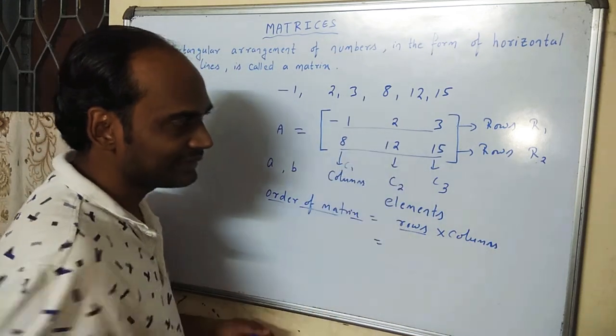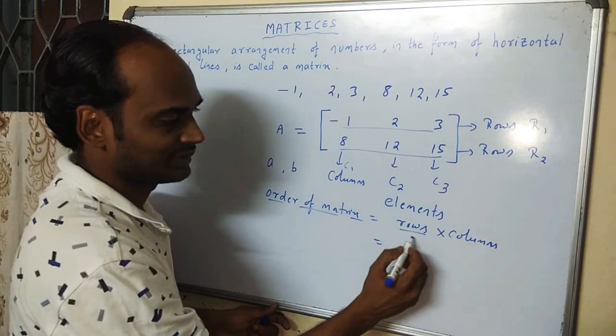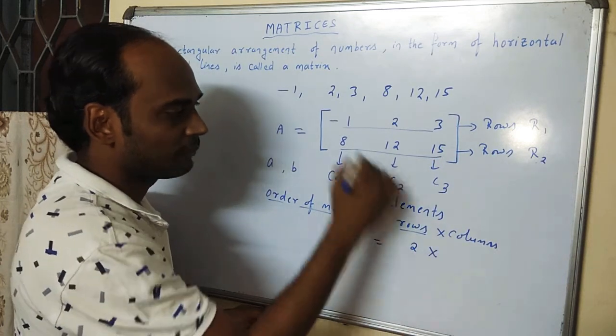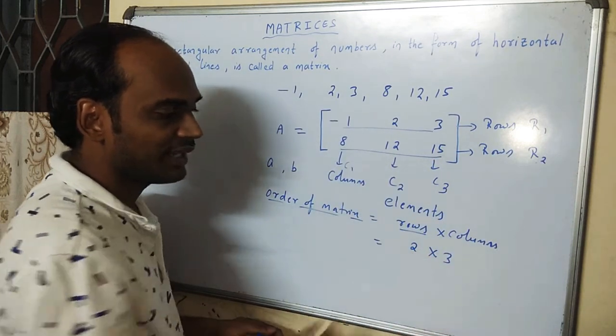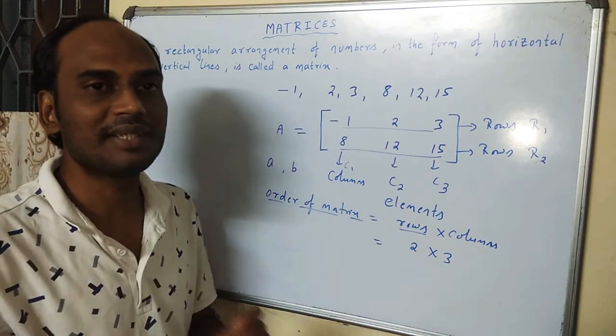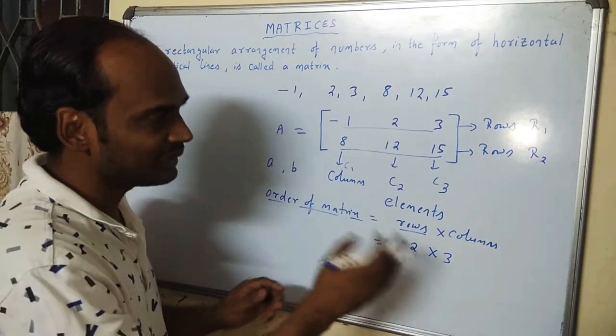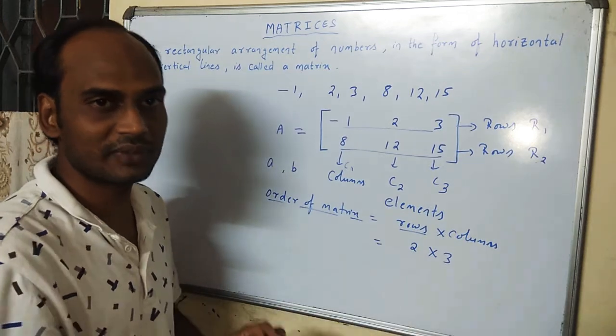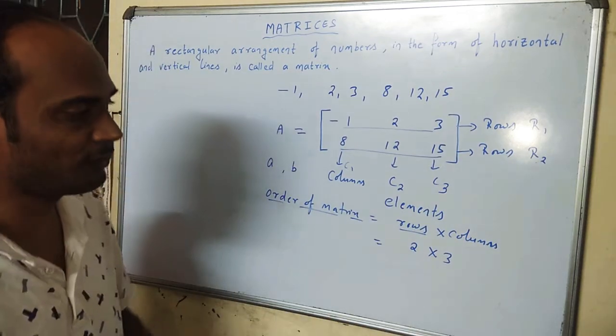For example, in this one, there are 2 rows present. So number of rows is 2 and number of columns is 3. So we write this one as 2 cross 3, which we read as 2 by 3 matrix. 2 by 3 means 2 rows by 3 columns. That is the meaning of order of a matrix.